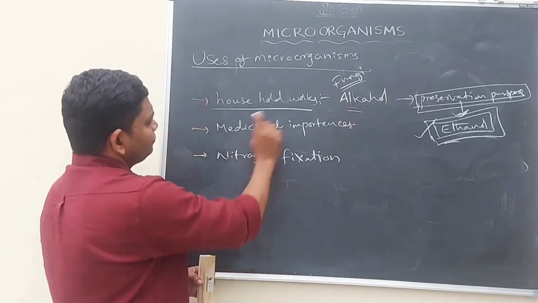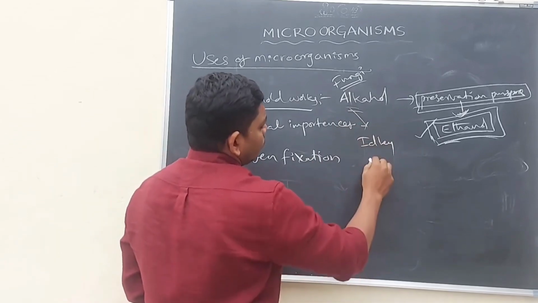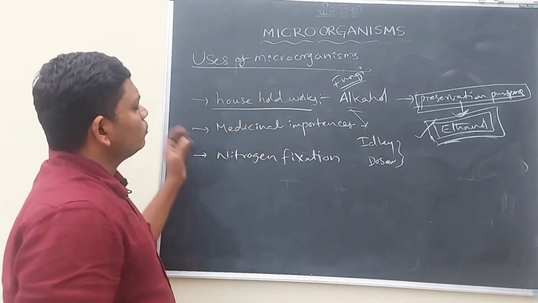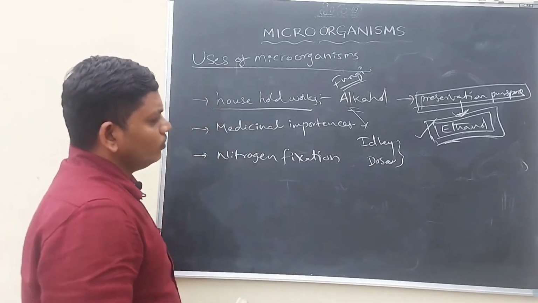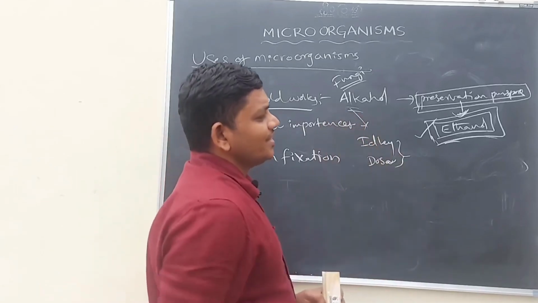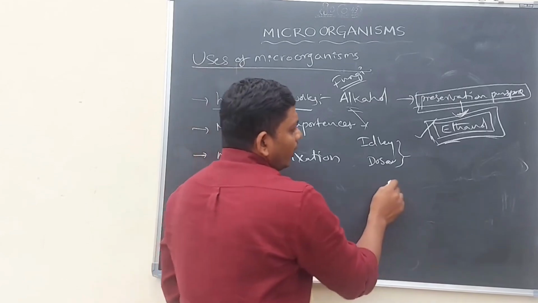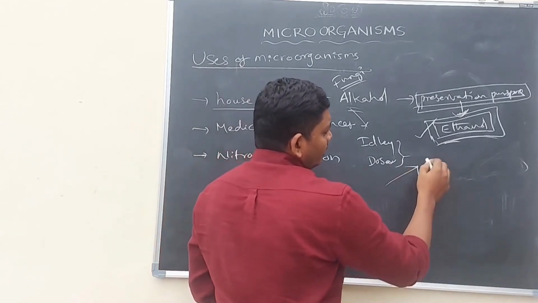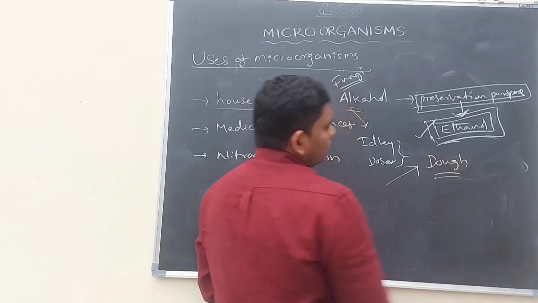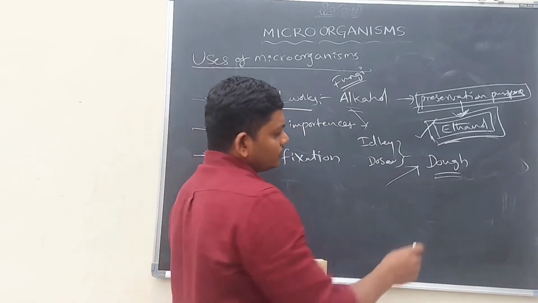And the second thing, the preparation of idli and dosa. For these also, microorganisms are mostly useful. For example, whenever we grind some pulses, they become a powder-like structure. Then we add some amount of water, and dough forms. We have to preserve this dough for 12 to 24 hours.